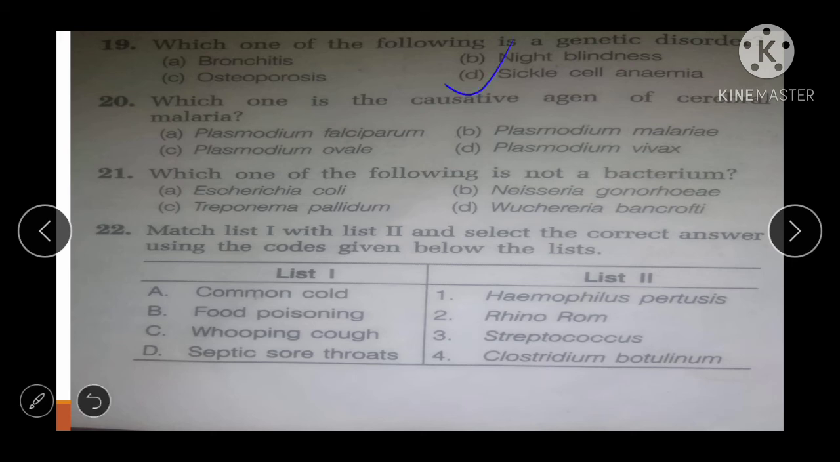So next question is, which one is the causative agent of cerebral malaria? See friend, this we will discuss in our further classes about the malaria. There is one species called Plasmodium falciparum, which is the agent of cerebral malaria. Okay, it is cerebral malaria, right?